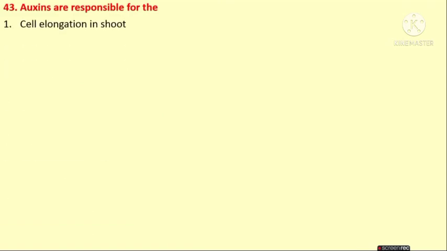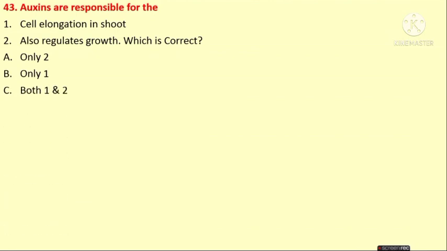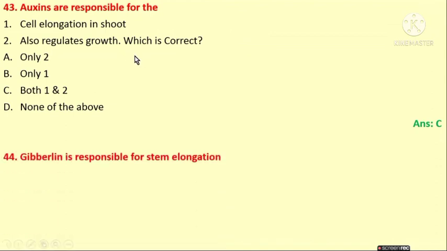Auxins are responsible for cell elongation in shoot, and also regulate the growth. Which one is correct? Either 1 or 2. Answer is only 2, only 1, both 1 and 2, D none of the above. Answer is both 1 and 2 are correct. Auxins are responsible for cell elongation in shoot and also regulate the growth. Gibberellin is responsible for stem elongation. Is it true or false? Yes, it is true.